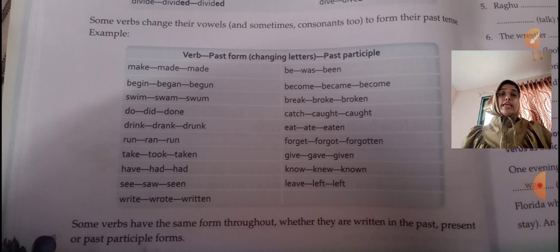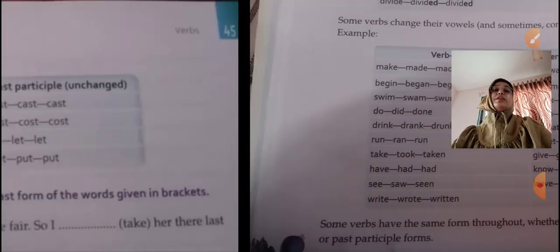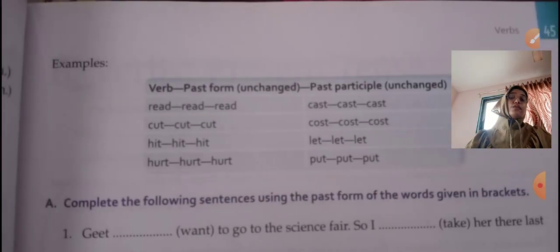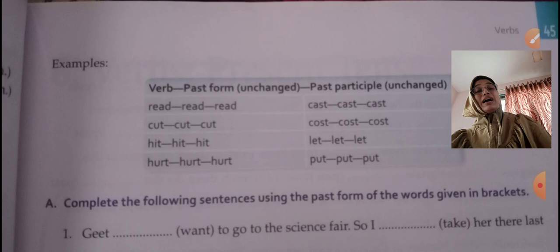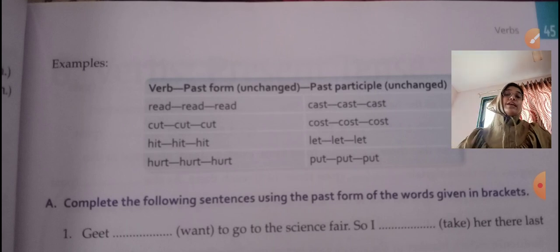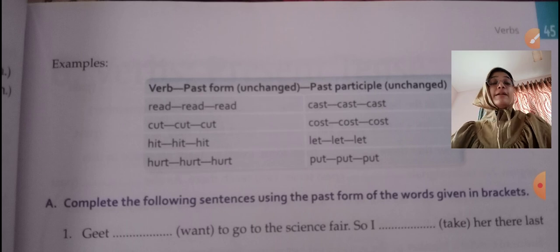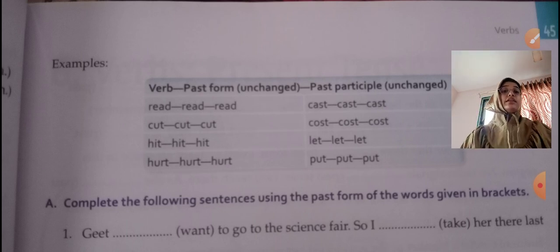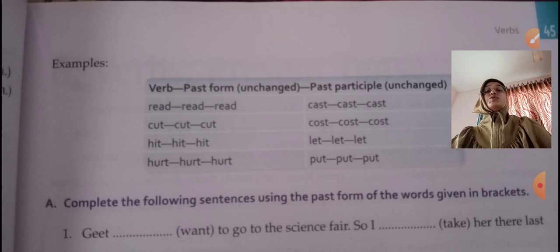Some verbs have the same form throughout, whether they are written in the past or present, so you need to learn it by heart that these are the forms. Whether you consider it past or present, it remains the same. For example, read, read, read, cut, cut, cut, hit, hit, hit, hurt, hurt, hurt. So read, cut, hit, hurt, cast, cost, let and put. These are all the words which do not change their form.